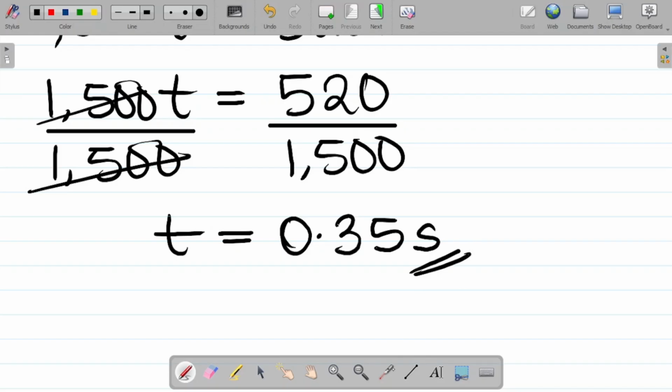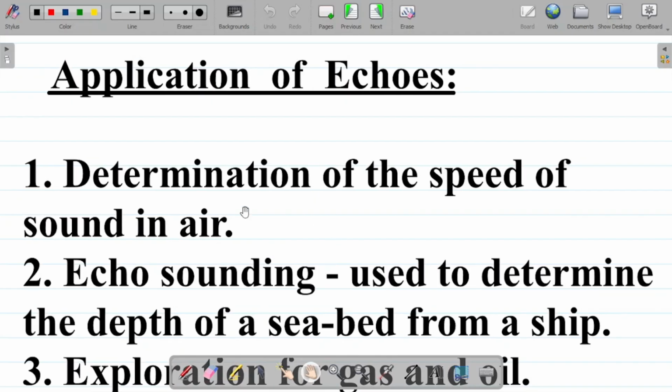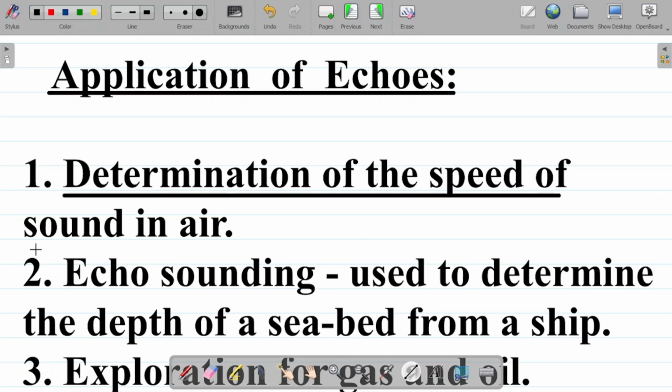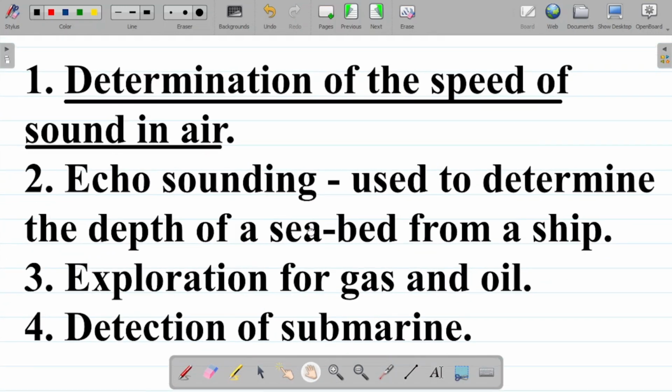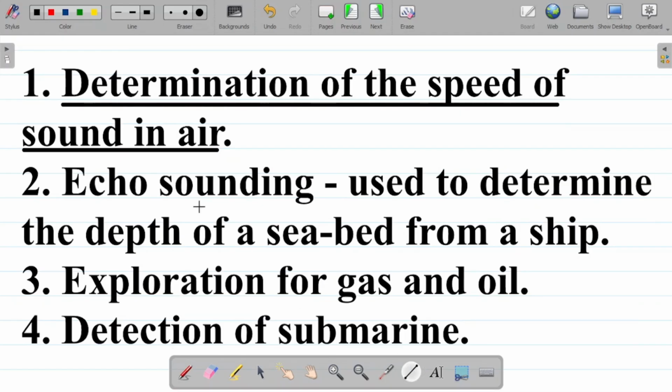All right. Let's look at the next concept, something about echoes. Some applications of echoes include, number one, echoes can be used in the determination of the speed of sound in air. So that means we can use echo to determine the speed of sound in air. That's your first application. The second application of echo is something called echo sounding.